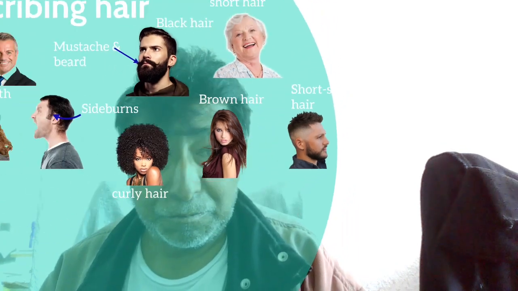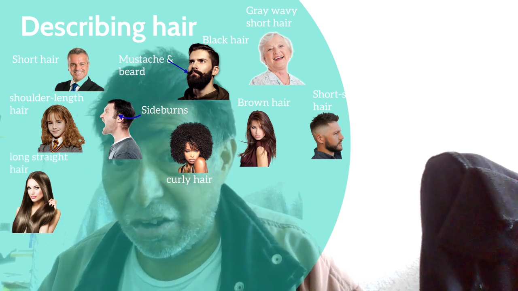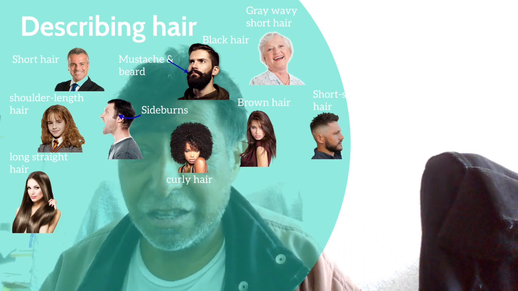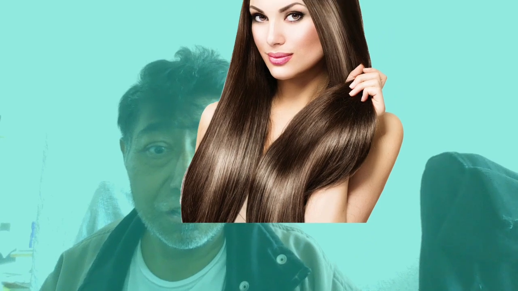Notice the style of hair that he's wearing. This woman is wearing long, straight hair. See how long? Wow.